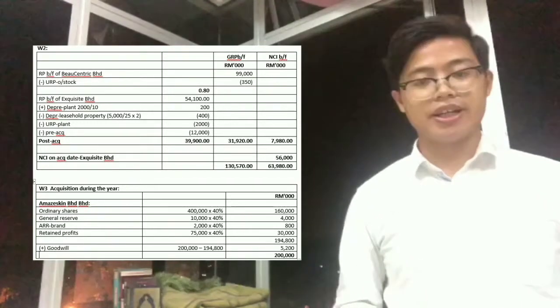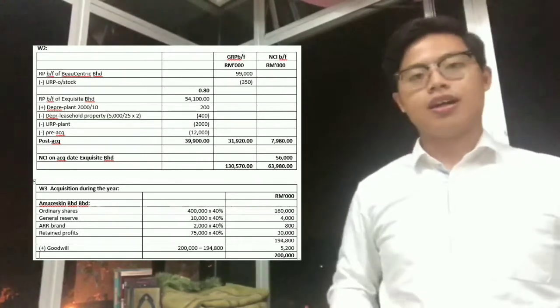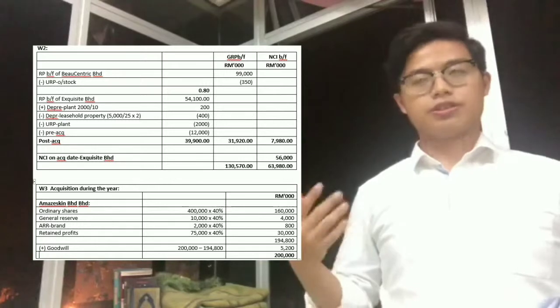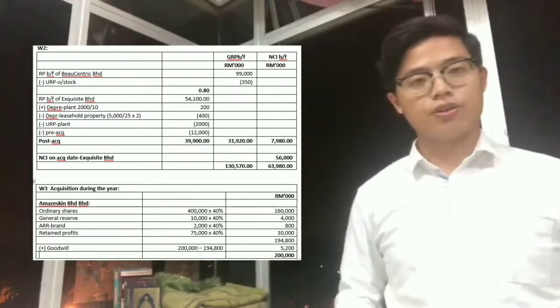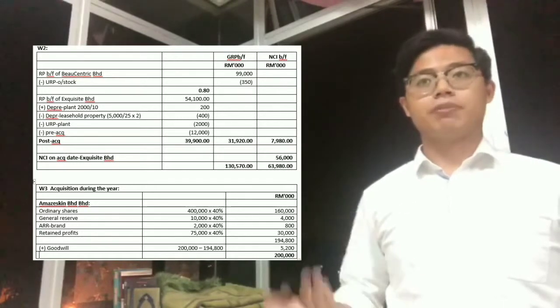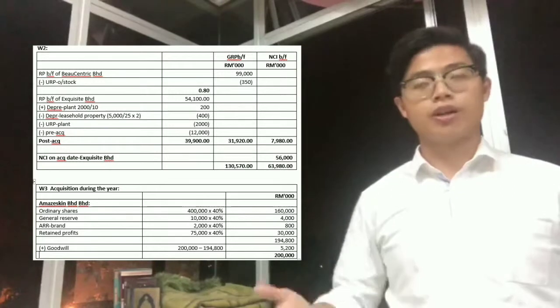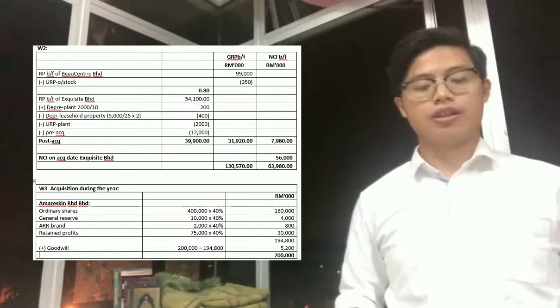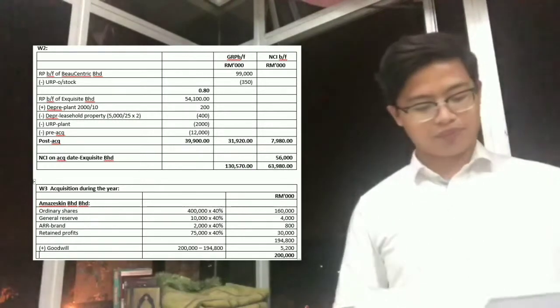You multiply the market price with the ordinary units amount, and you also add the NCI amount, and you will also get the 200 million ringgit back. So that is how you check your answer. So that is for working 3.